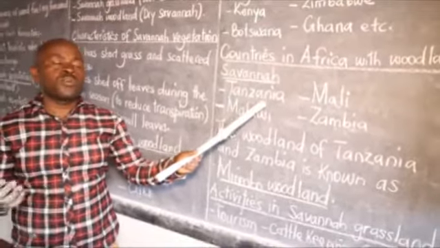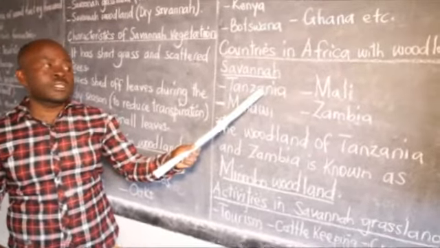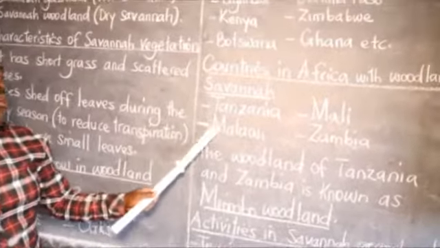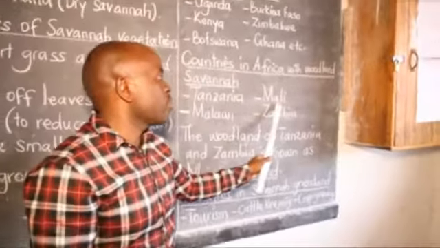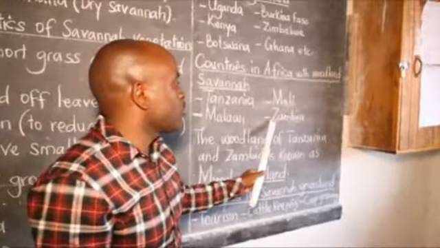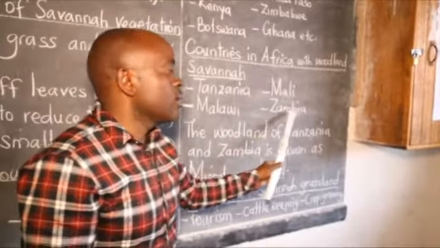Tanzania, we talked about the Miombo woodland, which we learned in P6. It is found in Tanzania. We have the woodland savanna of Malawi. We have the woodland savanna in Mali. We have the woodland savanna in Zambia.